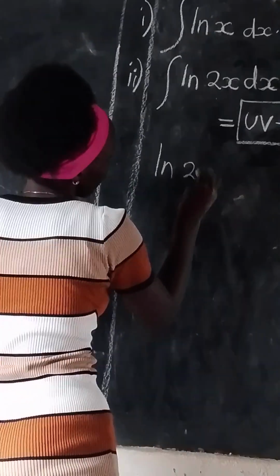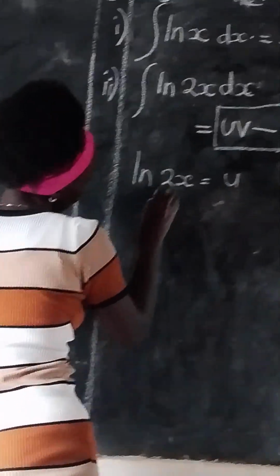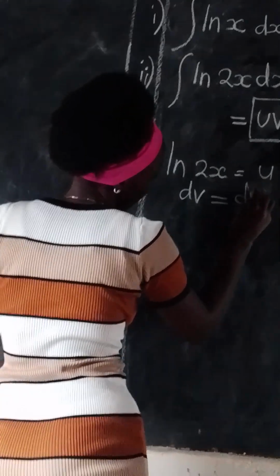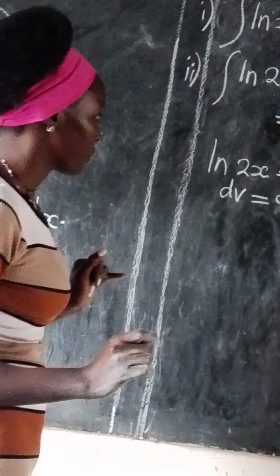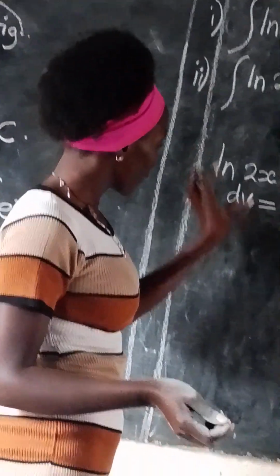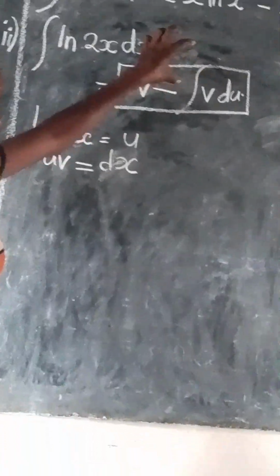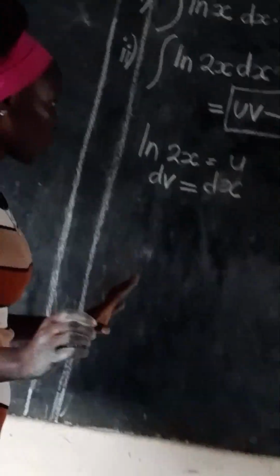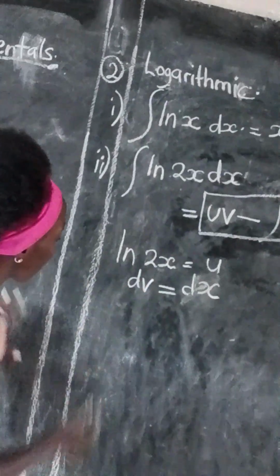If ln 2x is equal to u and our dv is equal to dx, here we are going to substitute these into our formula that governs us in integrating the ln of 2x and find out what the answer could be after integrating the above.